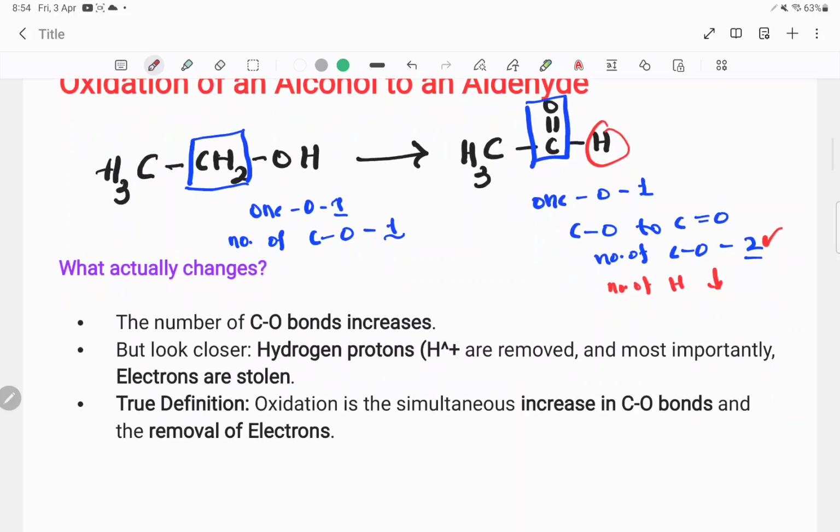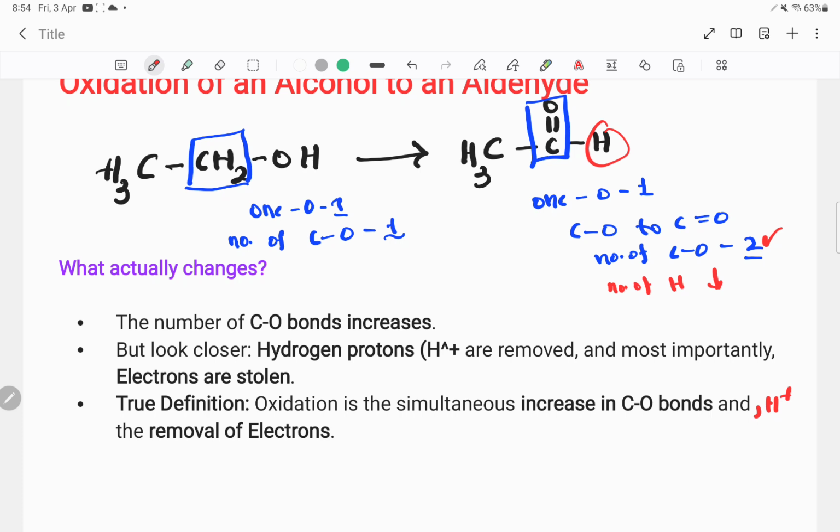Now let's define the true definition of oxidation. Oxidation is the simultaneous increase of C-O bonds and removal of H plus ions as well as removal of electrons. When you remove electrons, the oxidation state of the atom increases. You are making a new C-O bond, so before bond making there will be bond breaking.